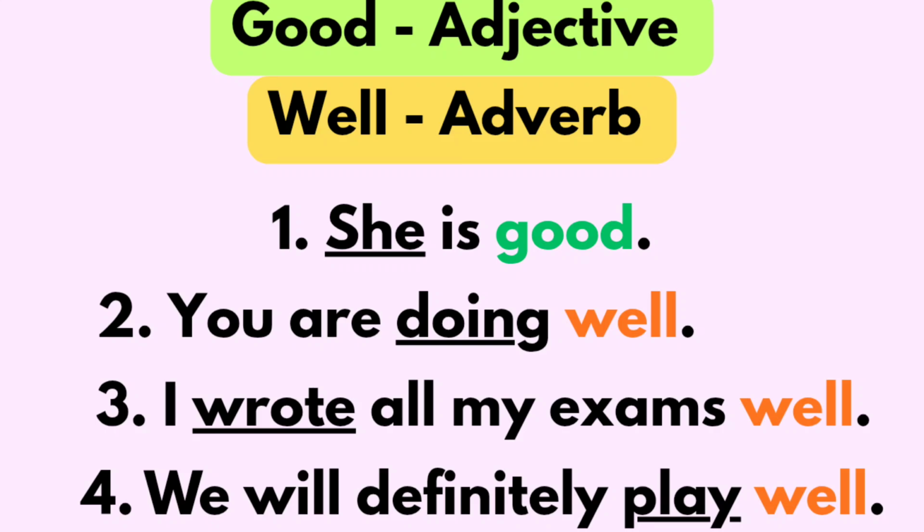So in these three examples, well is an adverb and it describes verbs like doing, wrote, play. These are all verbs. You are doing well. How are you doing? Well. I wrote all my exams well. How did I write my exams? Well. We will definitely play well. How will we play? Well. So good is an adjective and well is an adverb. We'll see a couple of examples, okay?